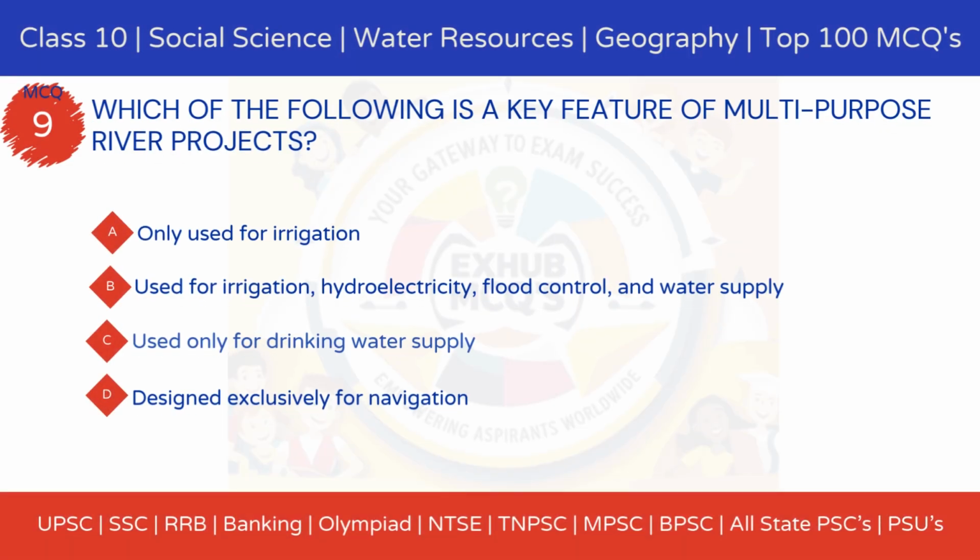MCQ 9. Which of the following is a key feature of multipurpose river projects? Option A, only used for irrigation. Option B, used for irrigation, hydroelectricity, flood control, and water supply. Option C, used only for drinking water supply. Option D, designed exclusively for navigation.